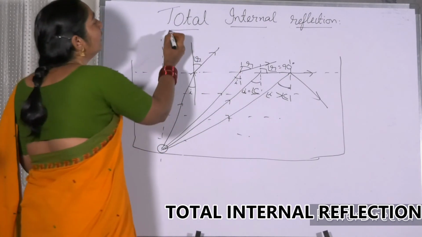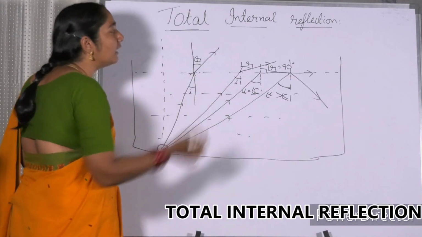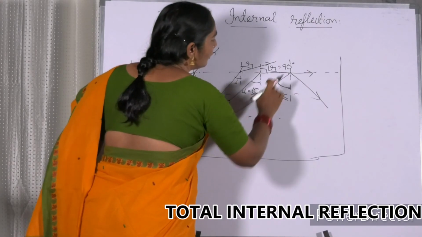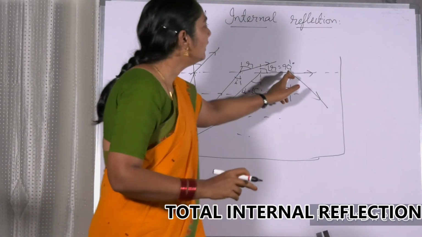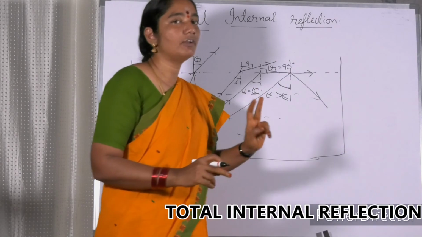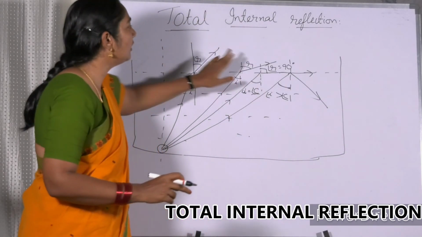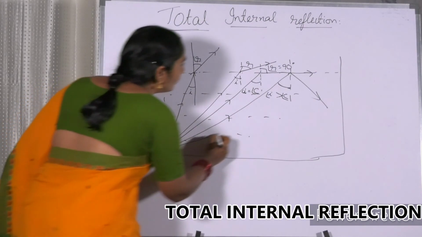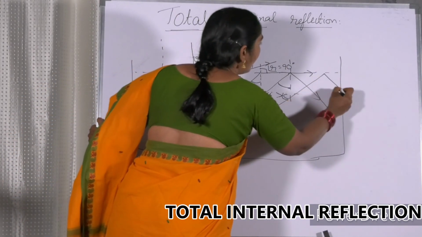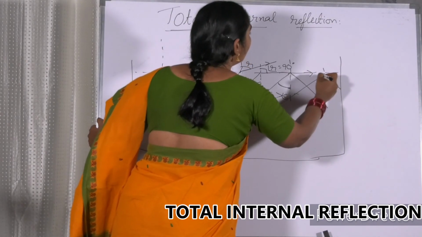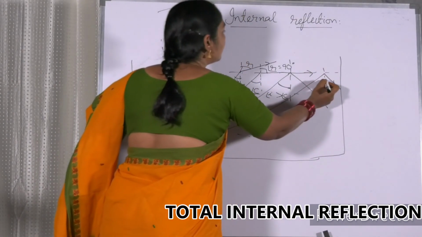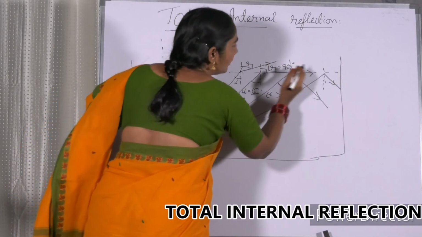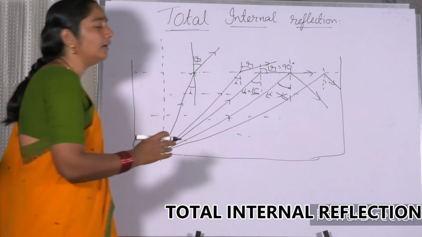That is the reason why it is called total internal reflection. So this particular ray is undergoing total internal reflection. But these rays are not undergoing total internal reflection. It is from this case onwards that all the rays are undergoing total internal reflection, because all these angles are more than the critical angle.